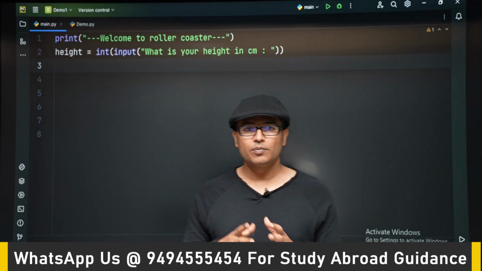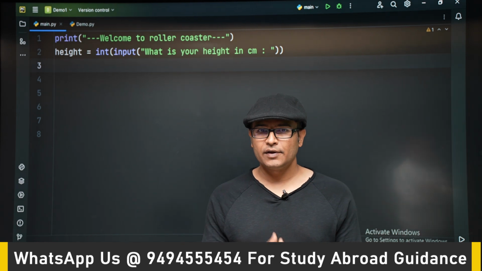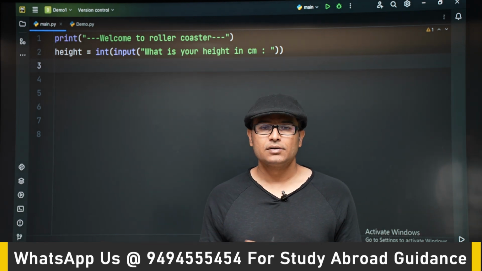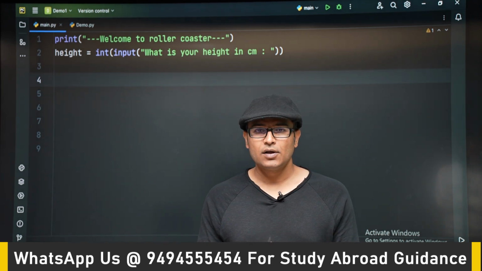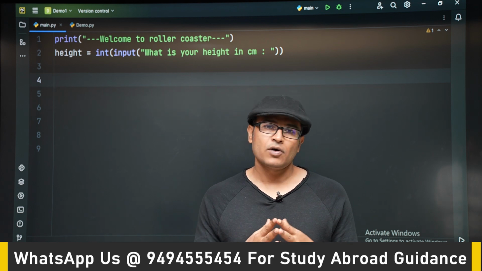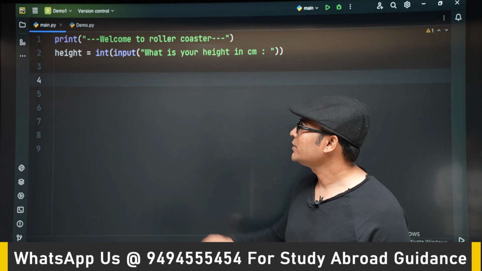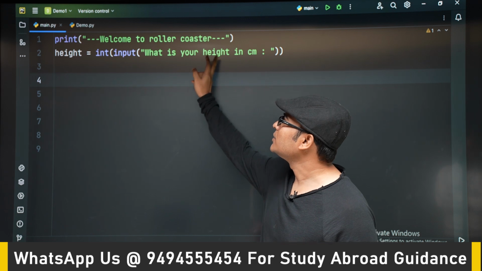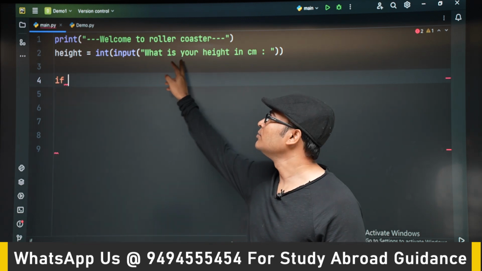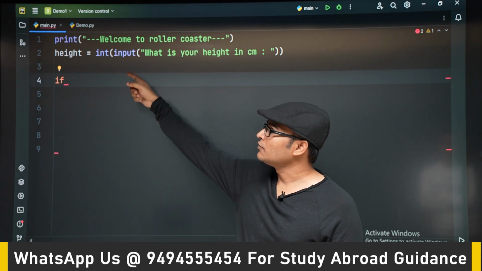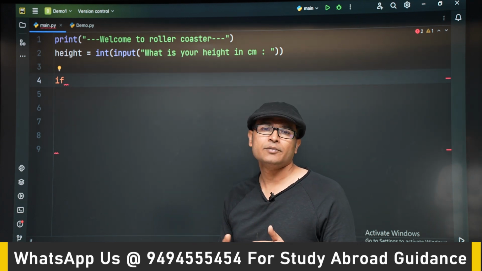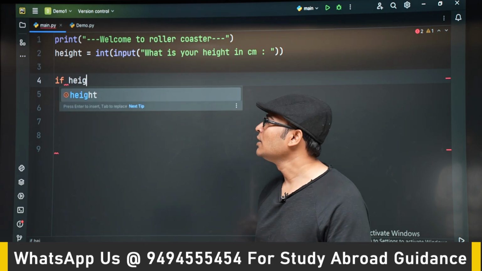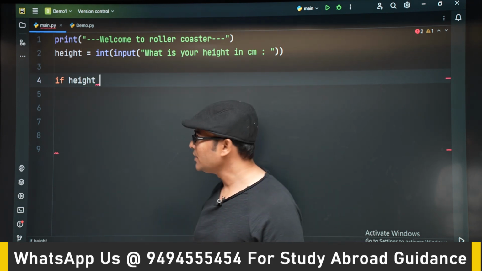Right, now let's see a small program. In this program, let us say there is a roller coaster ride. In the roller coaster ride, people who are above 120 centimeters height are only allowed, other people are not allowed. So for that, we are first reading the height of the person in the input, and we are converting it into int. So it will be in integers. So 120 centimeters, 125 centimeters, like that.